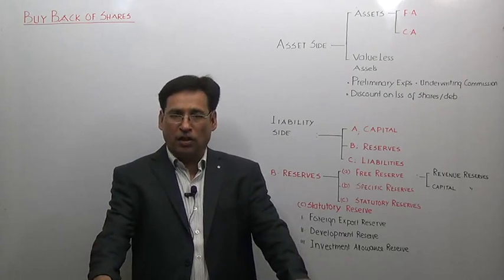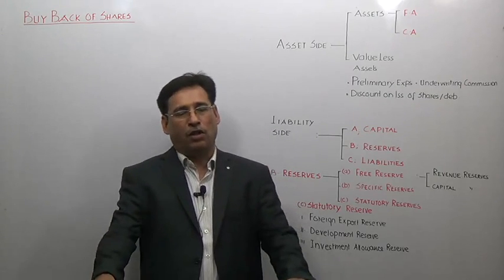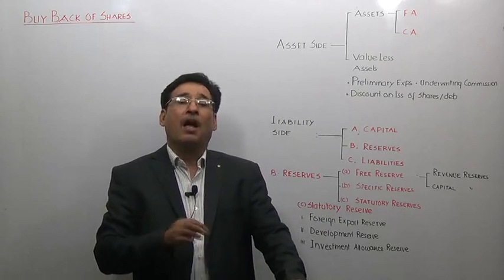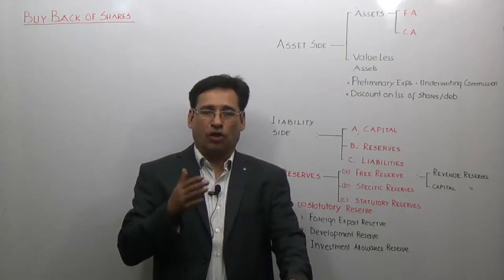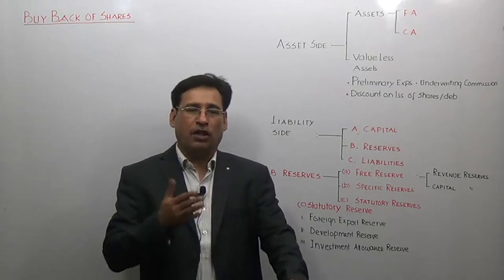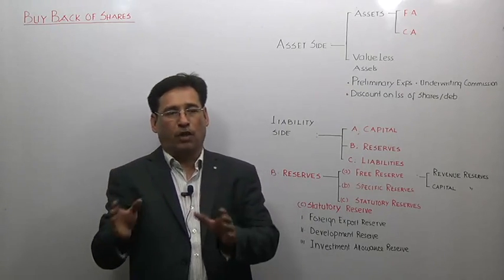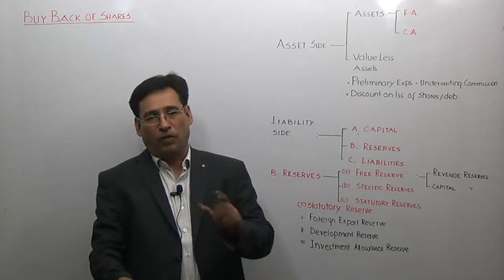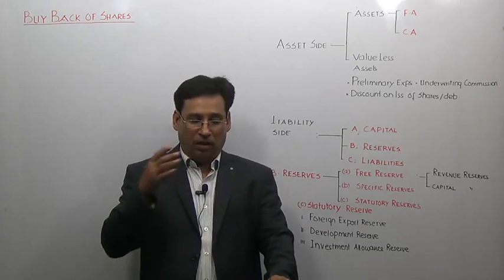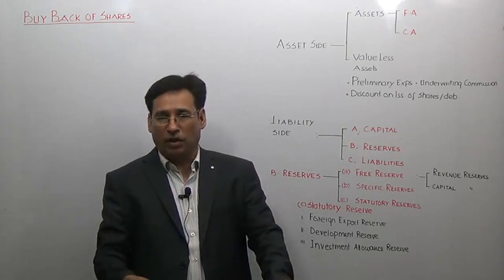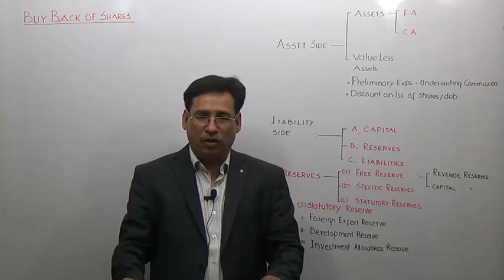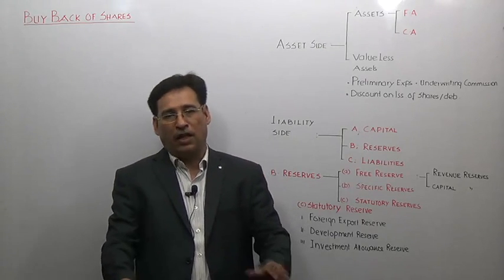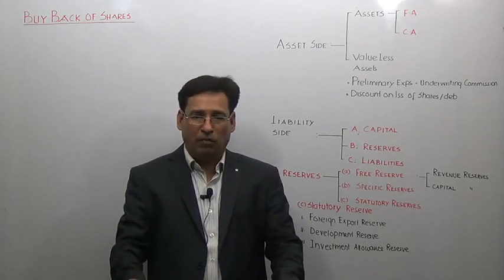Similarly, when an entity floats debentures, debenture holders are given specific dates and the duration after which year, after which date your amount will be redeemed. Suppose you are going to buy the debenture of a particular entity today, then the company will give you in writing that after these many years your amount will be returned. So in the case of preference shares and debentures, there is a definite commitment on the part of the entity that the amount will be redeemed.